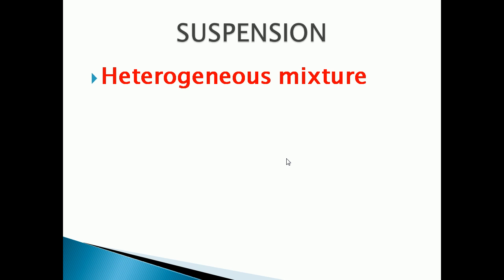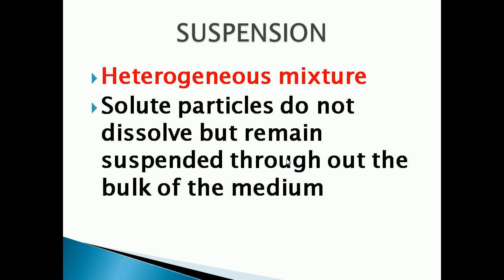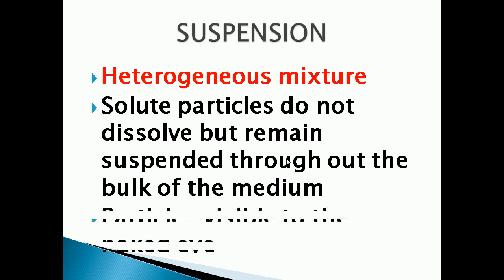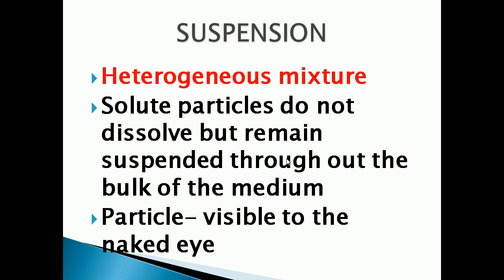So suspension is also a heterogeneous mixture in which the solute particles do not dissolve, but remain suspended throughout the bulk of the medium. So the particles of a suspension are visible to the naked eye.